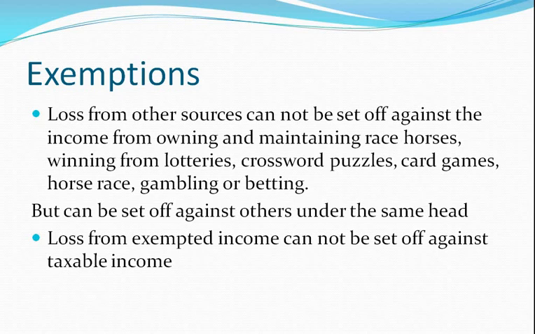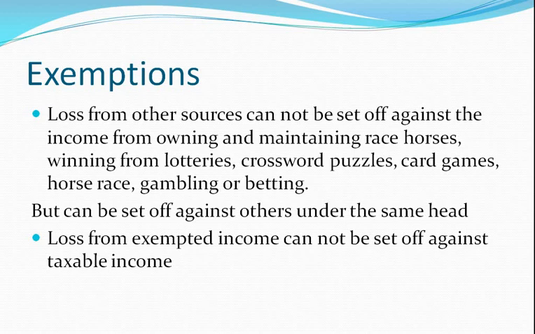Inter-source set off, that is salary. One point you need to remember about salary is that this is the only head or source of income wherein it never shows a loss. So the question of inter-source set off never arises. Inter-source set off is nothing but the same source loss adjusted with the same source of income, and there will never be a loss from salary.